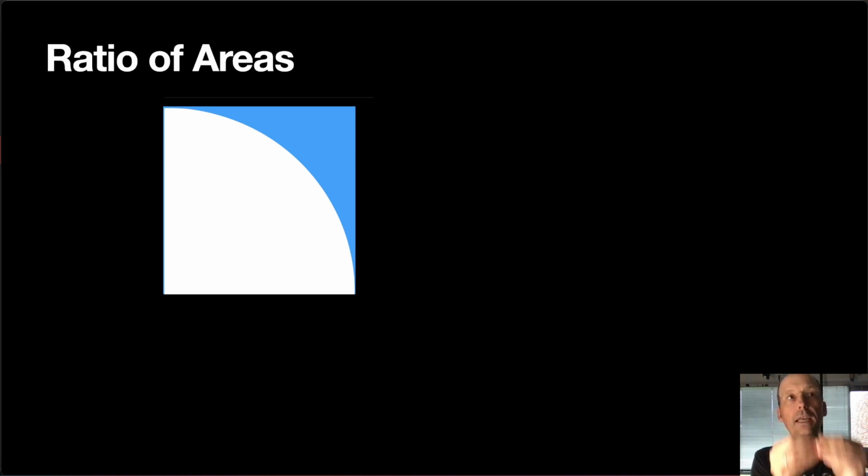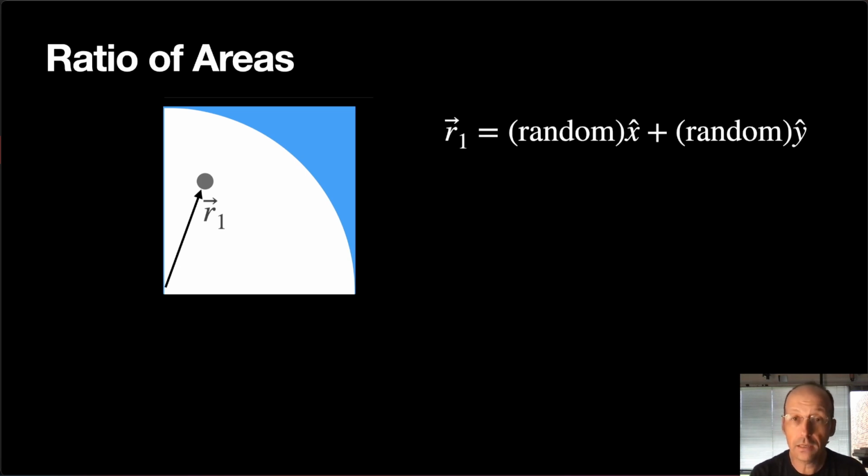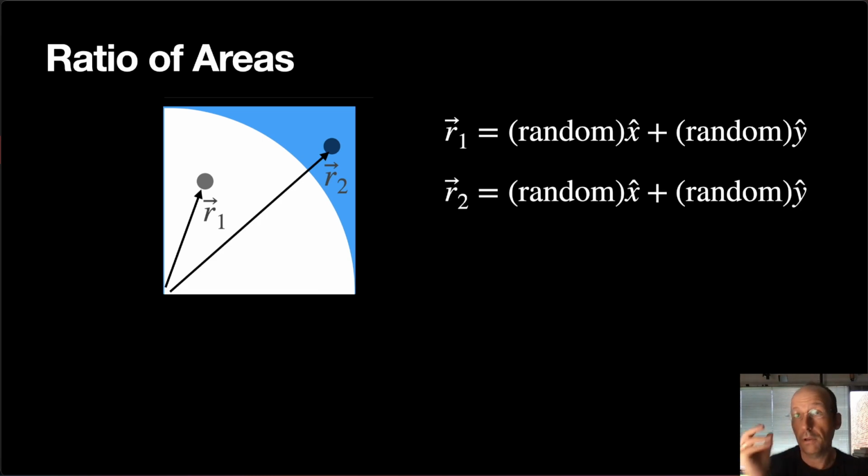And now I can generate random points, okay? So I could generate a random point right there, r1. How would I do that? Well, I would say it has some random number for the x coordinate, some random number for the y coordinate, and so it's a vector r1, it's some random number. Now, that random point is inside the circle. I could also generate a random point r2, it's also some random number.